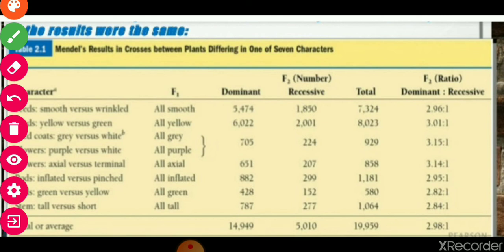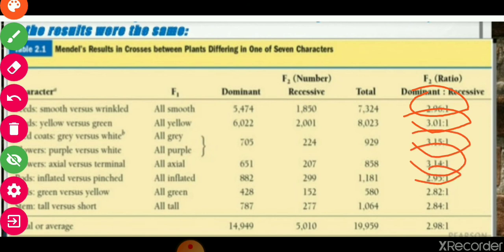Now this is data obtained by crossing different types of characters. Seven traits were there, so all seven traits were crossed, and see the result. Everywhere the result is the same. In F1 generation, the dominant trait appears, and in F2 generation the ratio is 3:1. Everywhere 3:1. Tall and dwarf ratio is 3:1, the same for every character or trait.